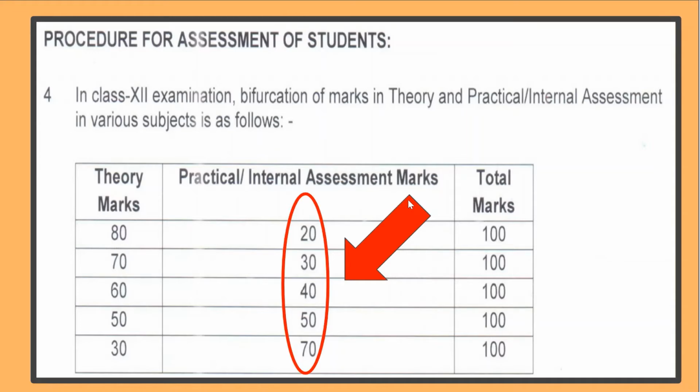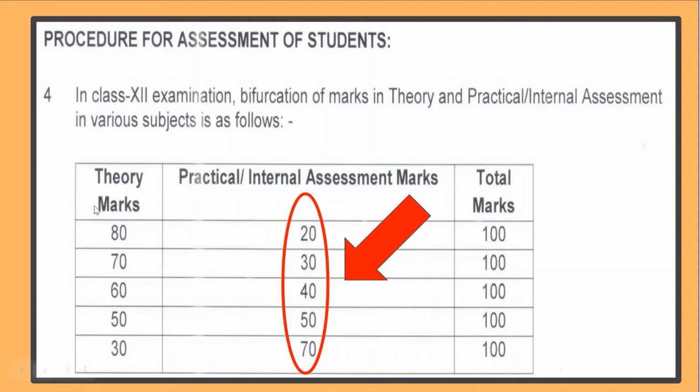Most of the practicals were conducted before the lockdown, but some of the practicals which were not conducted are still going on, and the marks which you get as it is in your practical marks in your class 12th, they will be included directly into your class 12th result. So these marks are permanently sealed based upon your class 12th performance.